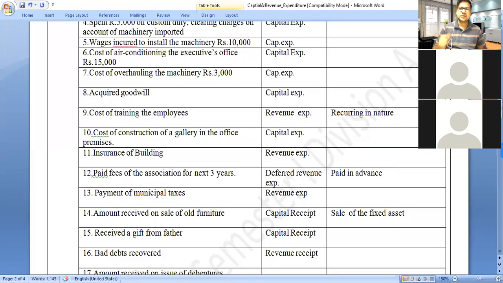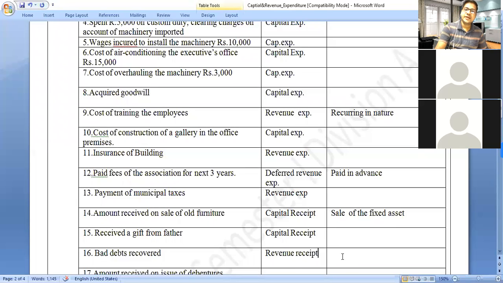These debtors or customers were not willing to pay the selling price on credit sales, and this particular amount the company received after a certain period. This recovered amount is called bad debts recovered, and it is a revenue receipt.